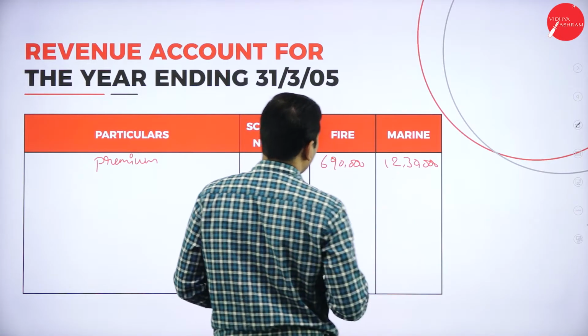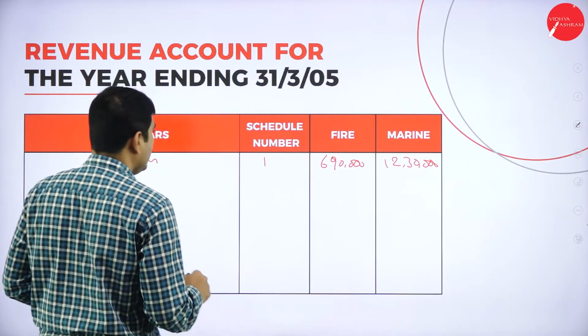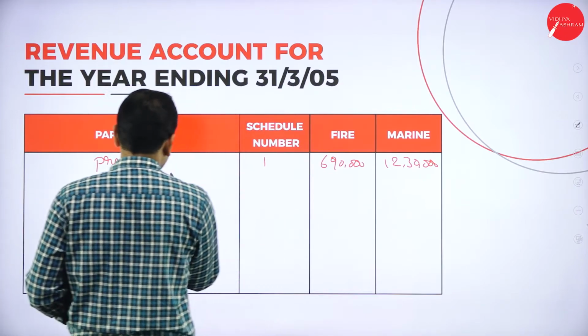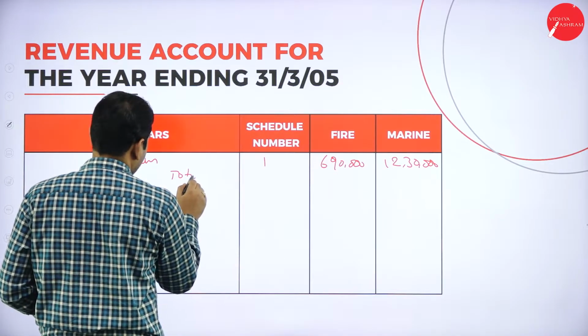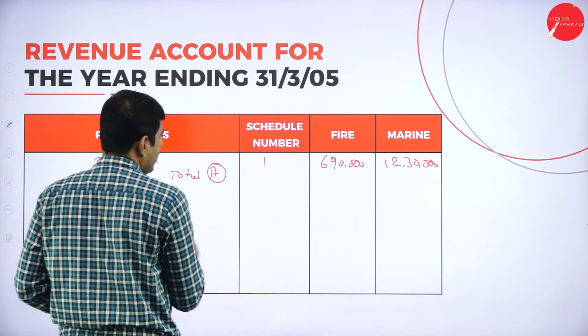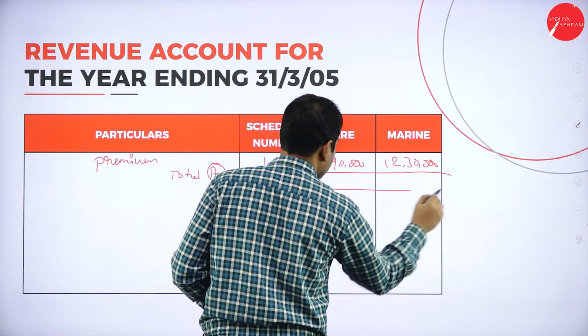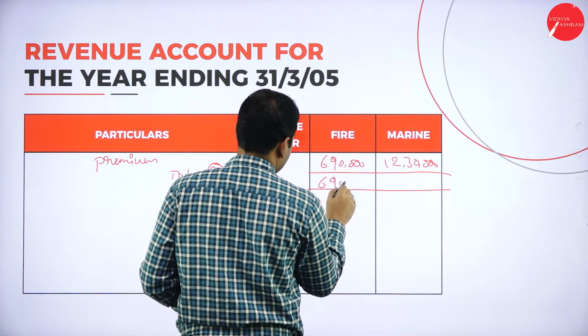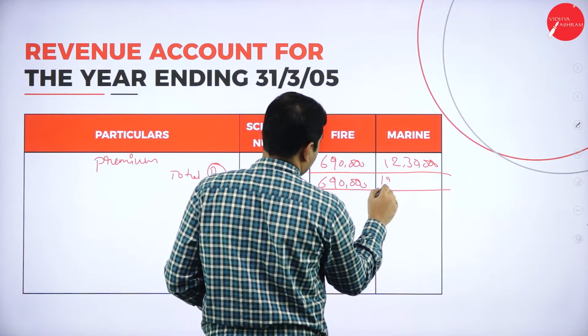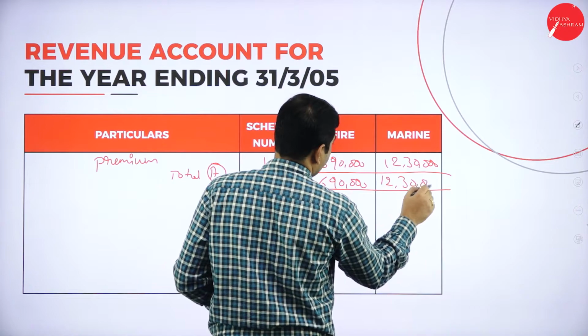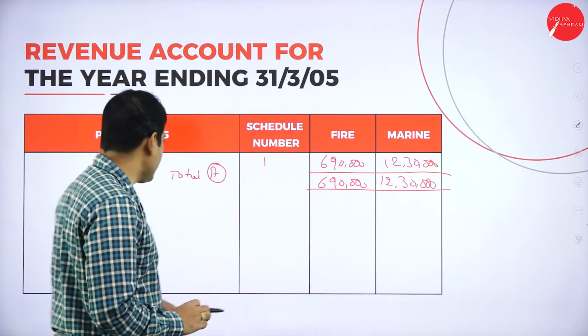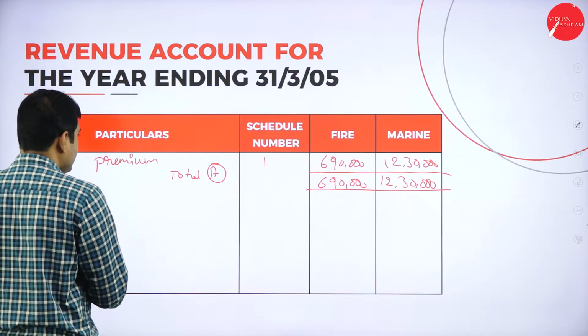12,30,000. Okay. Now let's consider this as a total A. So let's consider this amount: 6,90,000 and 12,30,000. Okay. Next, what is next one?